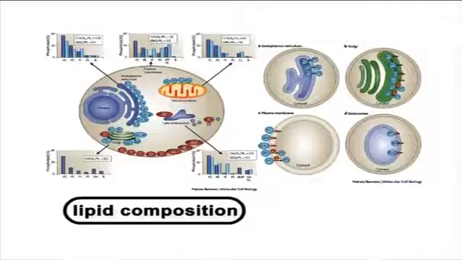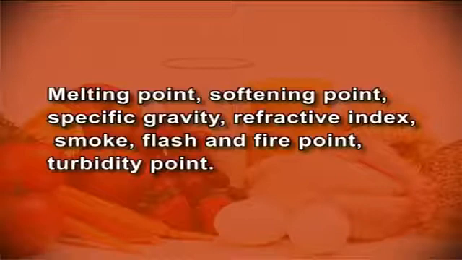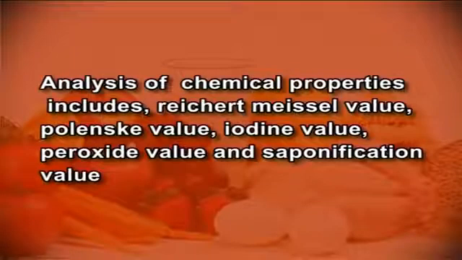Lipid plays a major role in foods. Analytical techniques followed for estimation of physical and chemical properties are required for making changes in lipid composition. The methods that are used for the analysis of physical properties are melting point, softening point, specific gravity, refractive index, smoke, flash and fire point, turbidity point. Analysis of chemical properties includes Reichert-Meissl value, Polenske value, iodine value, peroxide value and saponification value.